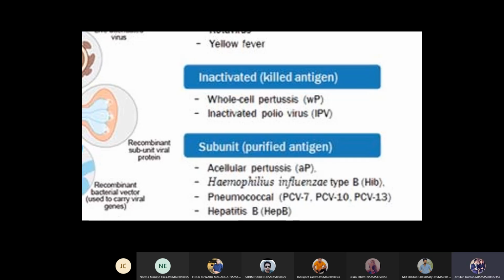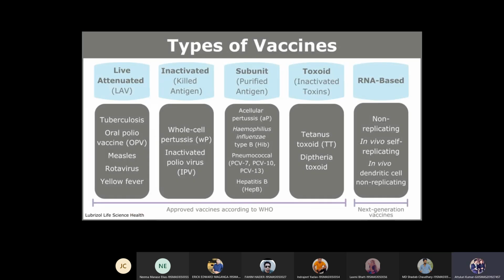You do one thing, students. Write these headings. That's it. We are trying to develop live attenuated, inactivated, subunit, toxins and RNA-based vaccines. No need to write examples. Just write the heading.